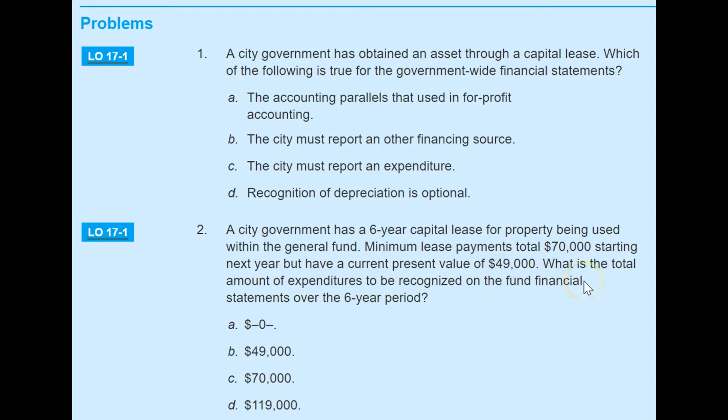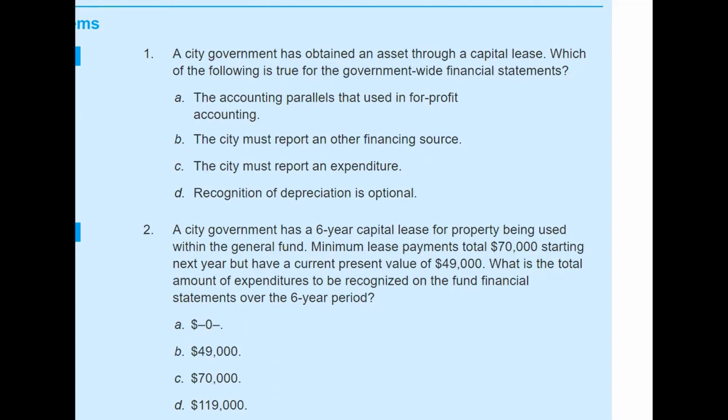What is the total amount of expenditure to be recognized on the fund financial statement over the 6-year period? So you have these options, and remember here we are talking about the general fund. The general fund is a governmental fund, and we report this governmental fund under the fund financial statement.